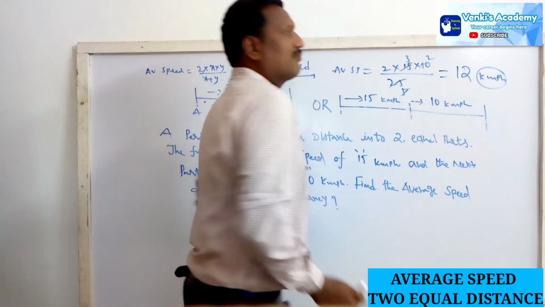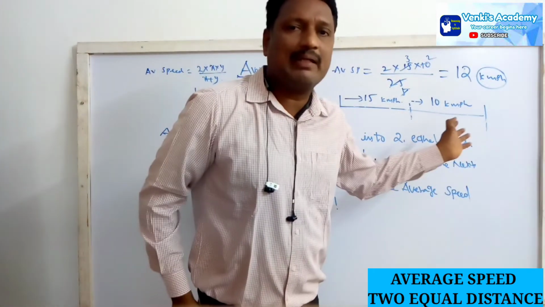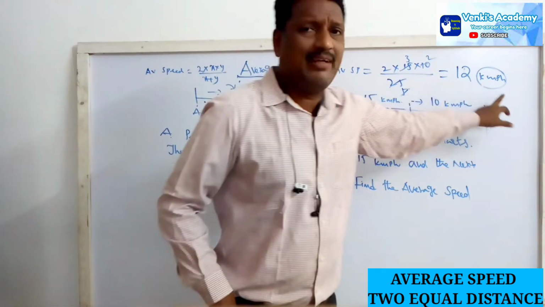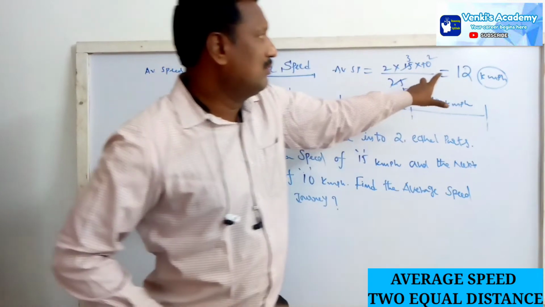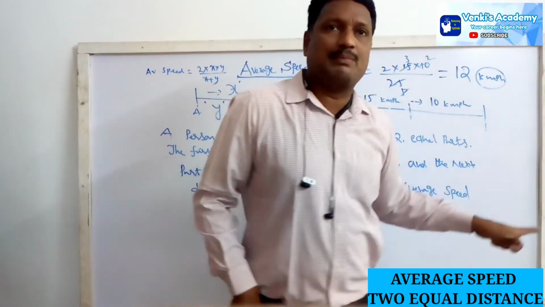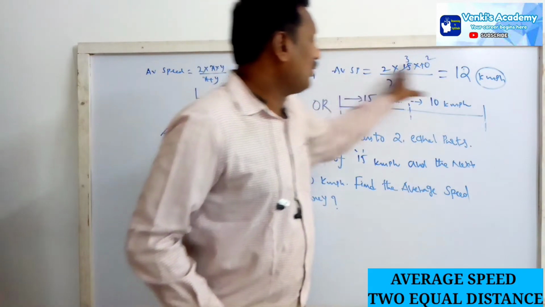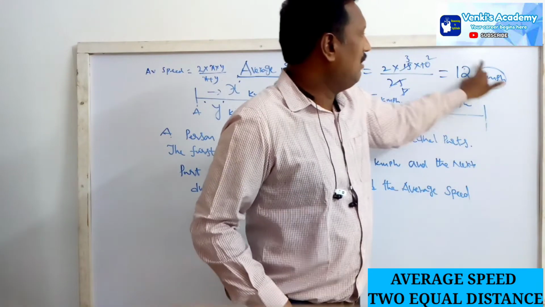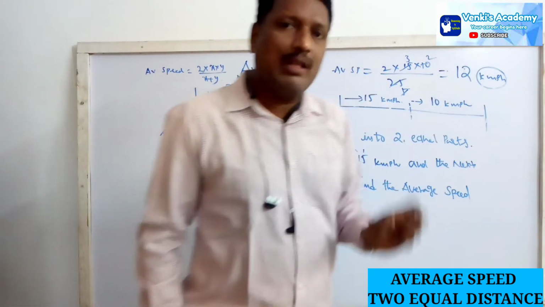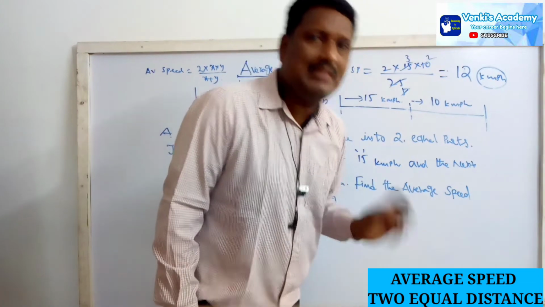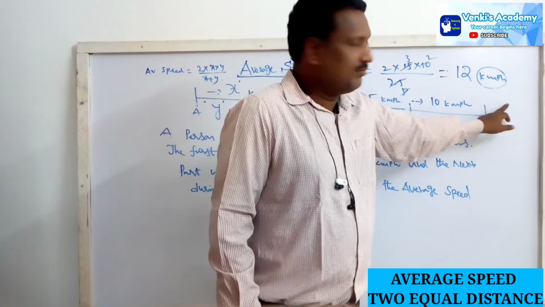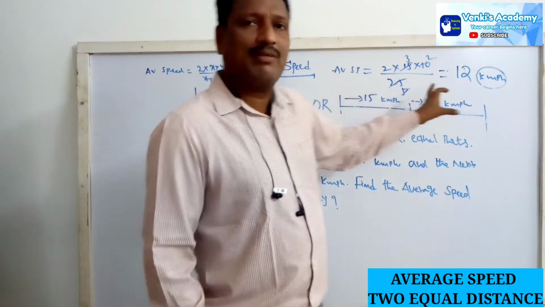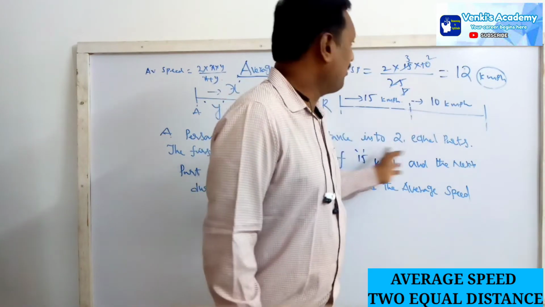These are units. What is the meaning of 12? 12 is nothing but the average speed, kilometers per hour. What is the meaning of kilometers per hour here? If you expand this concept of units, in this total journey, per hour means 1 hour. For every 1 hour, he covers 12 kilometers as distance. So we can consider that as a uniform distance. It is an average speed.